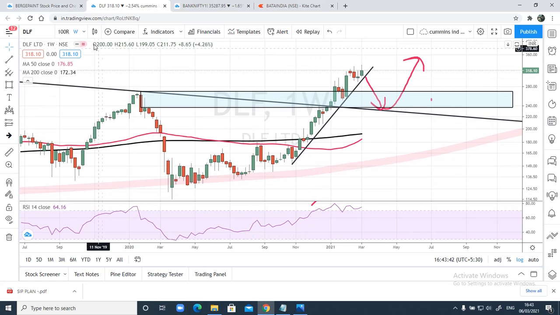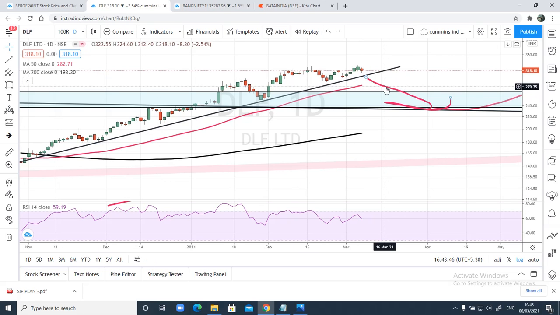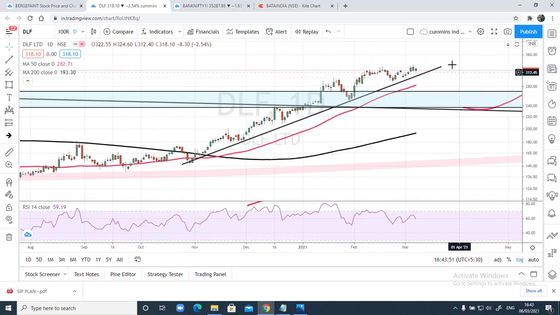Now let me go to the next analysis and tell you what our trading plan can be. This is a trend line I've drawn some time back. Let me adjust this first.